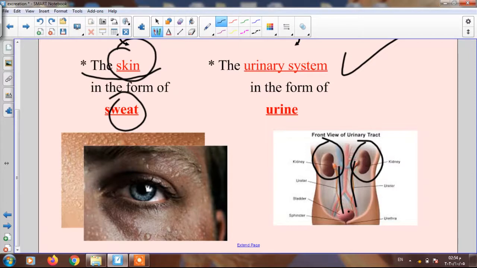The kidneys collect the excess salt and the excess water from the blood, and also collect the nitrogenous waste, if you remember, nitrogenous waste, and get rid of these wastes in the form of urine, outside the body, of course.